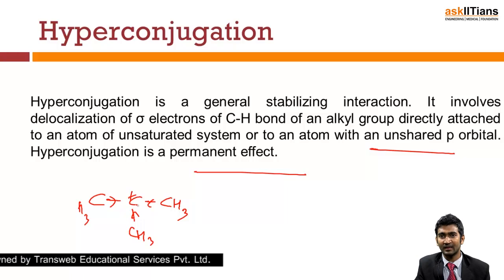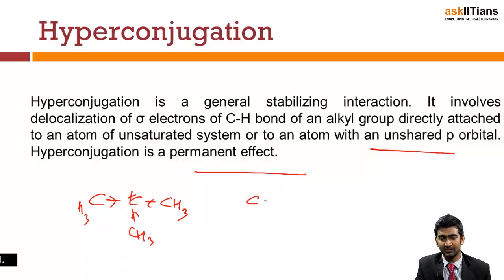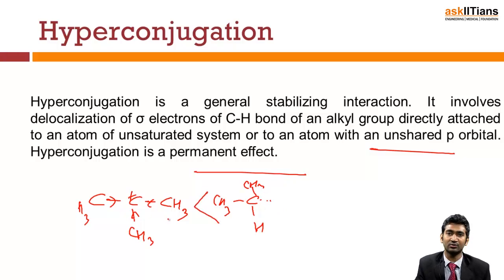Then no, it's not. Because it will be more stable if there is an H here. Even if this is CH3, this one is more stable as compared to the previous one, because there is an H here and this bond can break and go into the vacant p orbitals. So this is the hyperconjugation effect. When will this effect come into the picture? Whenever there is unsaturation. So keep in mind that unsaturation part.